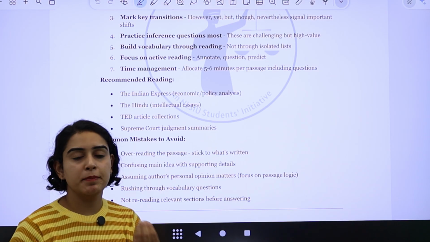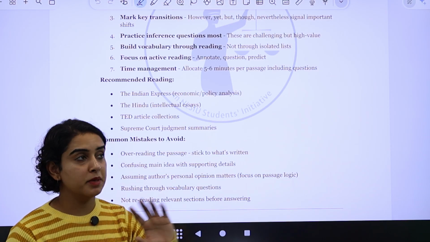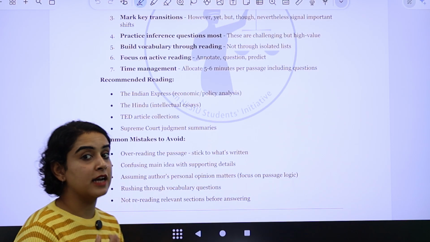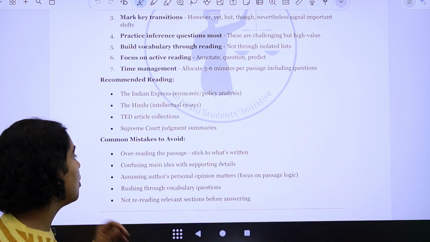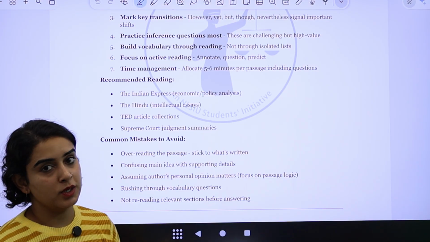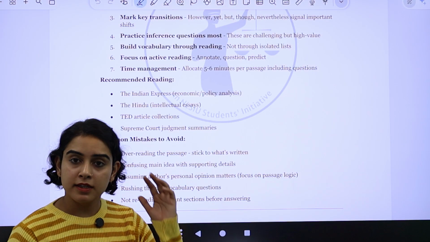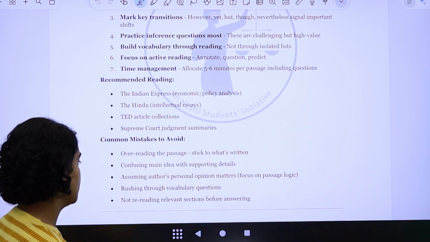Please focus on whatever the passage is saying, because all your questions are based on the passage, not what the author actually intends. And do not rush through the vocabulary questions. Take some time, think with a cool mind. It's going to be easier for you to answer that way.